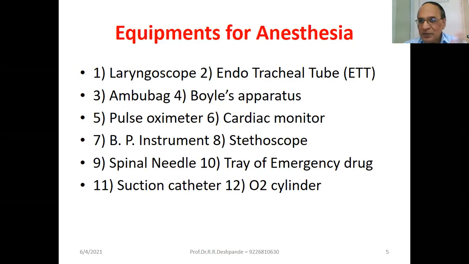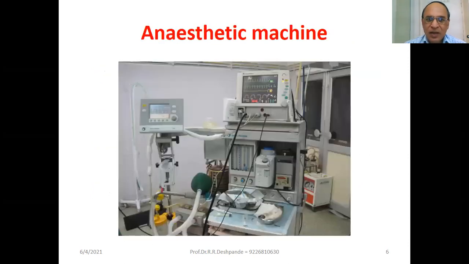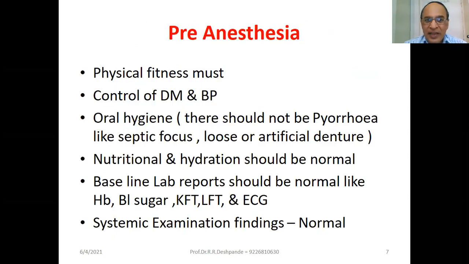Now, equipments for anesthesia. Of course, this is for general anesthesia: laryngoscope, endotracheal tube, ambu bag, Boyle's apparatus, pulse oximeter, cardiac monitor, BP instrument, stethoscope, spinal needle, tray of emergency drug, suction catheter, and O2 cylinder. Now, this is the anesthetic machine. You can see Boyle's apparatus. Pre-anesthesia: physical fitness is must from the physician.